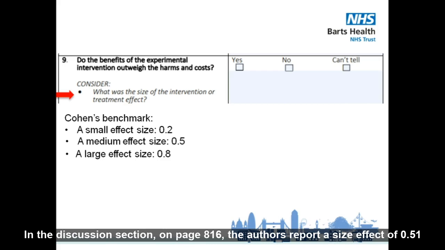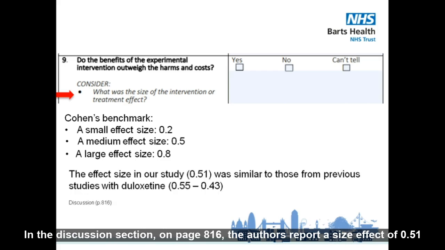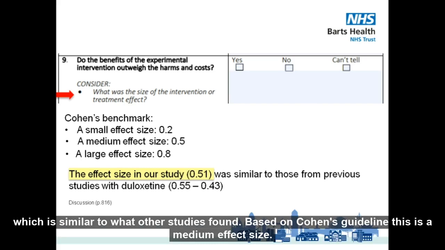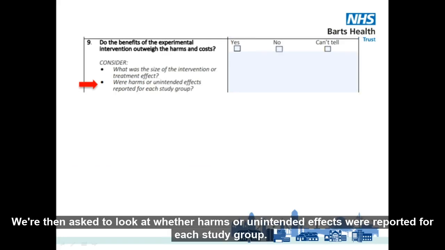In the discussion section on page 816, the authors report an effect size of 0.51, which is similar to what other studies found. Based on Cohen's guideline, this is a medium effect size. We're then asked to look at whether harms or unintended effects were reported for each study group.